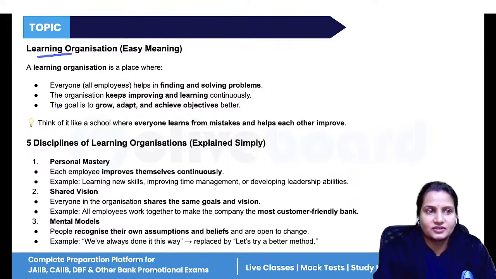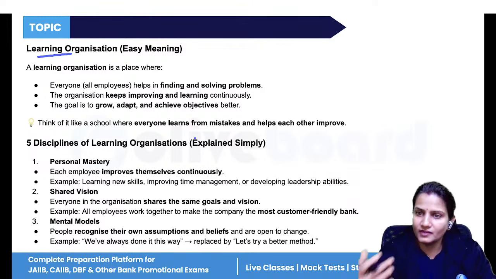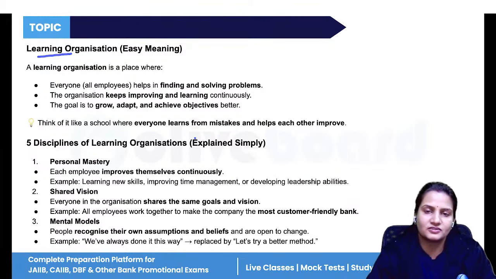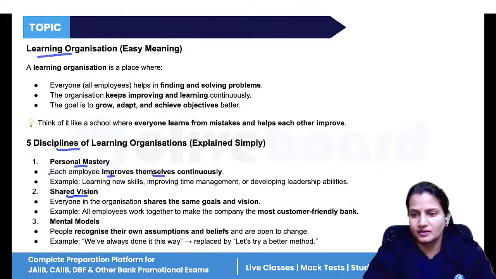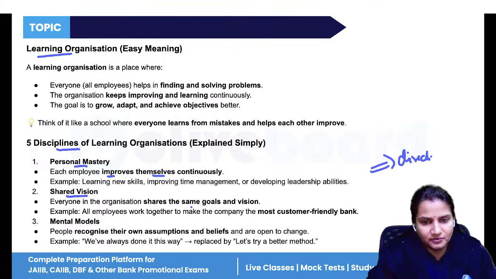Now, what is a learning organization? It is an organization where everyone learns together, comes together, and finds a solution to any kind of problem, so that the organization can improve, grow, and achieve better objectives. The five disciplines are personal mastery: each employee should improve themselves. Shared vision: everyone should come together, give their ideas and suggestions, and work in the same direction, sharing the same goals and vision.